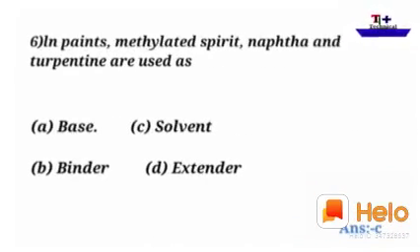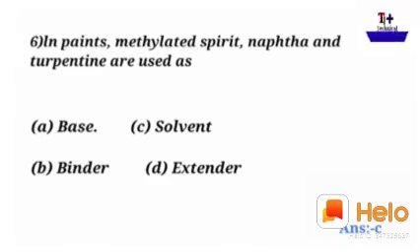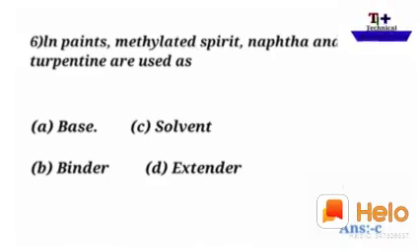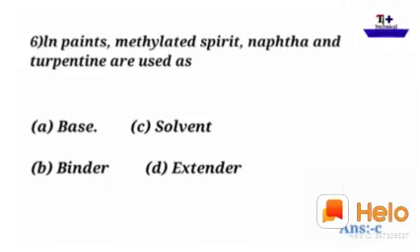In paint, methyl spirit, naphtha and turpentine are used as. Okay, so options are A, B, C, D, and the option is C, solvent. Okay, the rest of the options are not. Move on to the seventh.